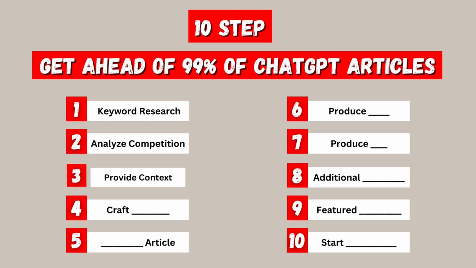The next thing we need to do is provide ChatGPT context of the article. What most people do is they use ChatGPT for everything. They use it for the keyword research, they use it to write the outline, and they also use it to write the actual article. We're going to do something a little bit different. We're just going to use it to write the outline and the article, but what we're going to do first is provide some context for the article.